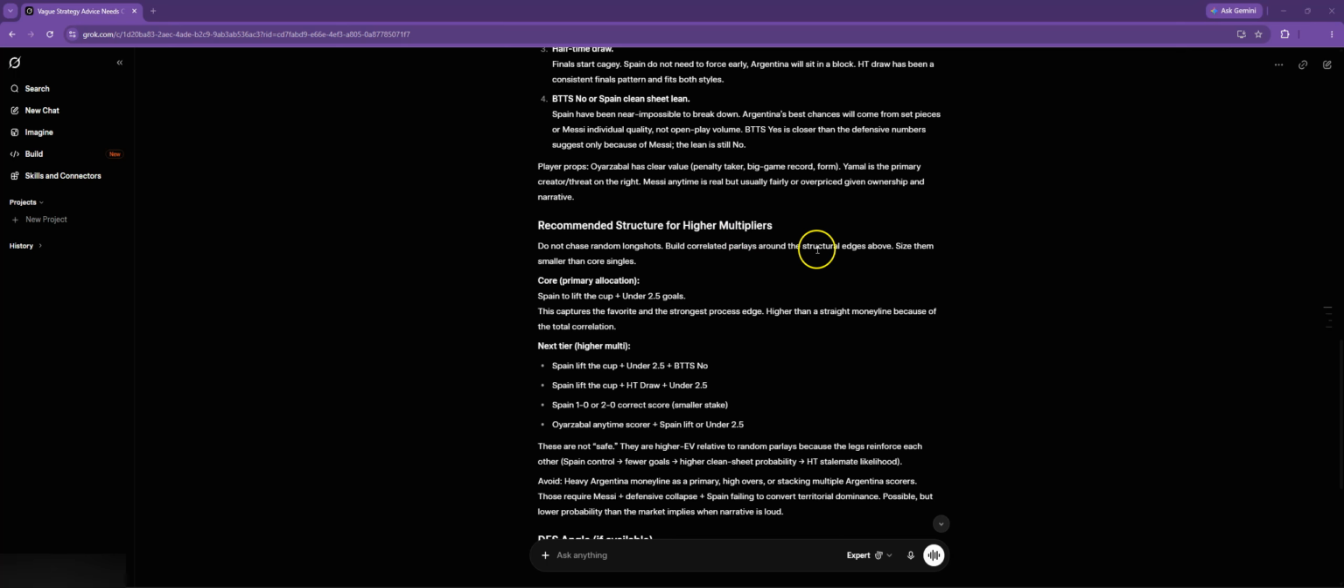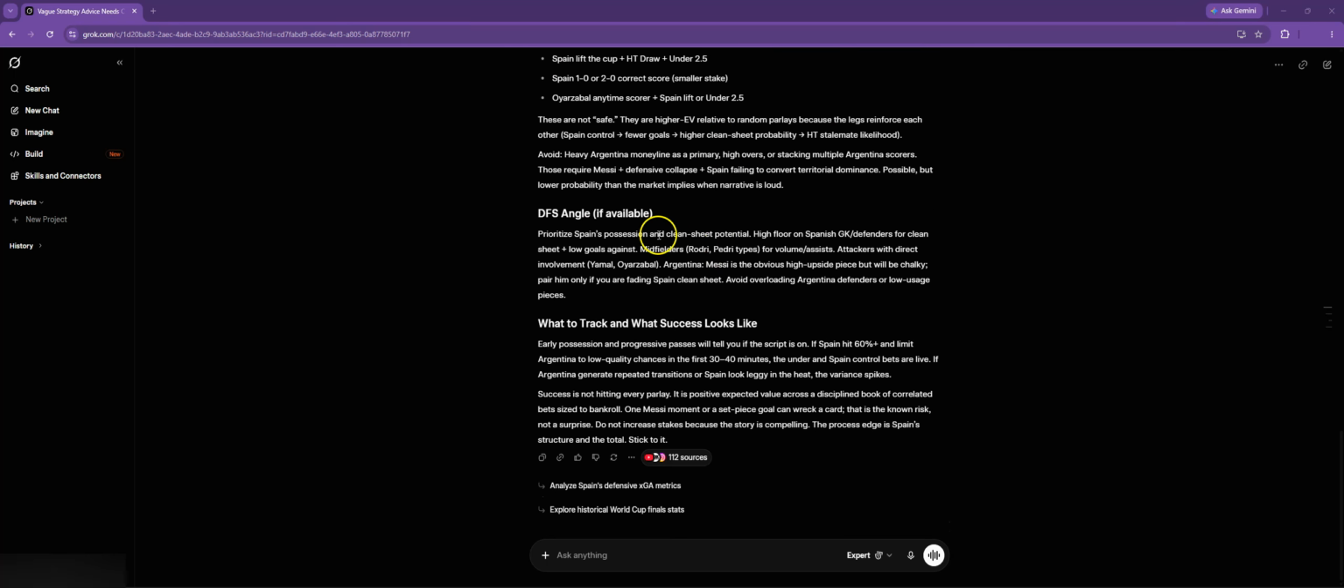Recommended structure for higher multipliers. It tells us what we can do. The DFS angle, if available: prioritize Spain's possession and clean sheet potential. High floor on Spanish goalkeeper and defenders for clean sheet. So it gives us a strategy.